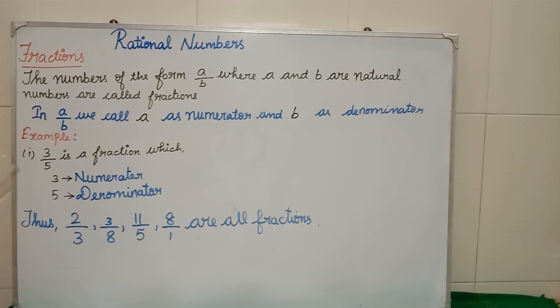If you see this example, 3 by 5 is a fraction, in which 3 is a numerator and 5 is a denominator. Thus 2 by 3, 3 by 8, 11 by 5, 8 by 1 are all what? Fractions. You can see that 8 by 1 answer is 8. So how can you say this is a fraction? Even though the denominator has 1, it comes under the fractions.